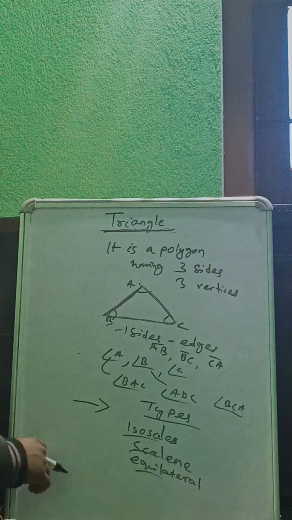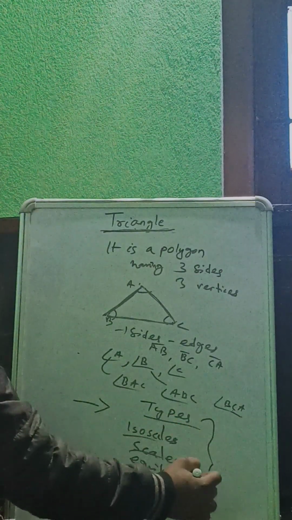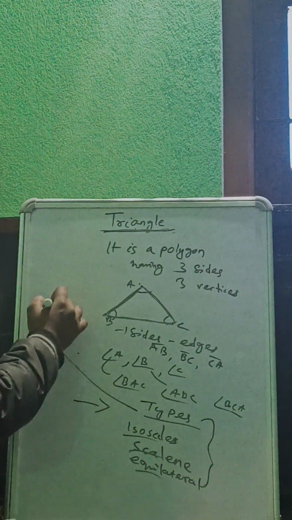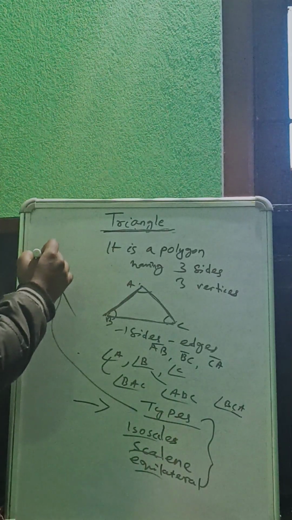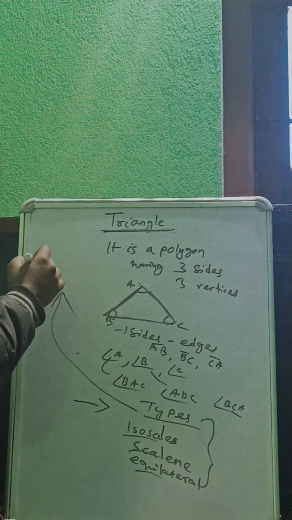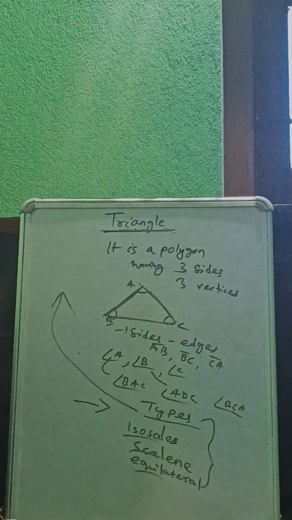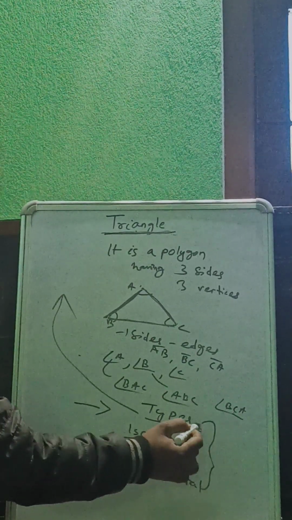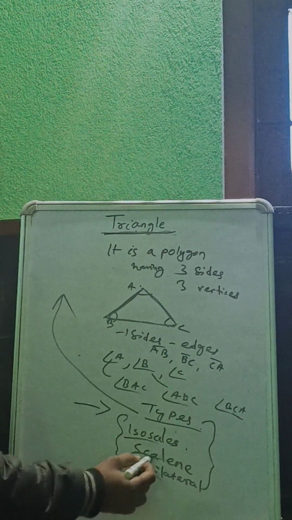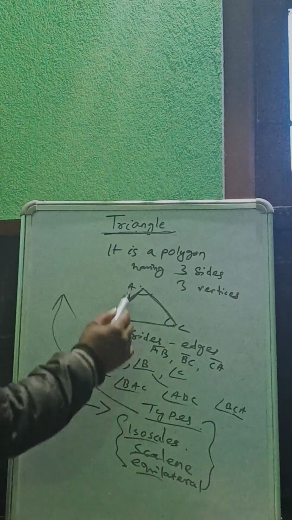So, what is isosceles? These types are according to the sides: isosceles, scalene, equilateral.